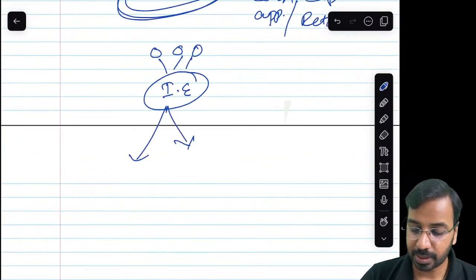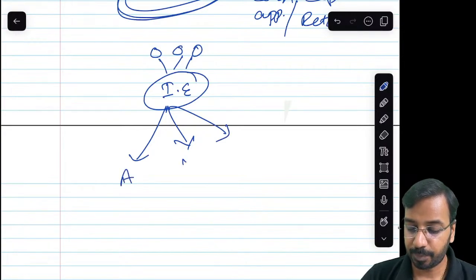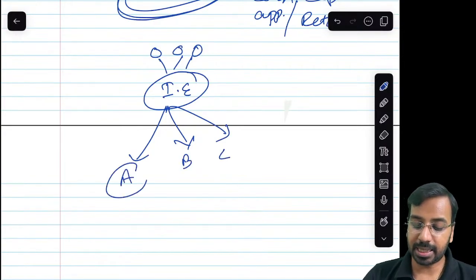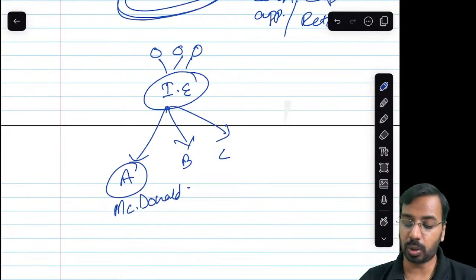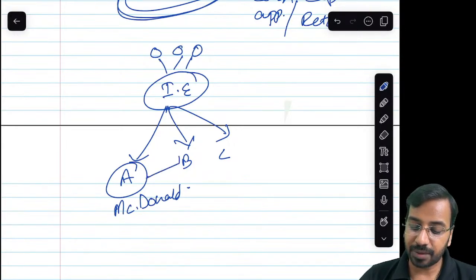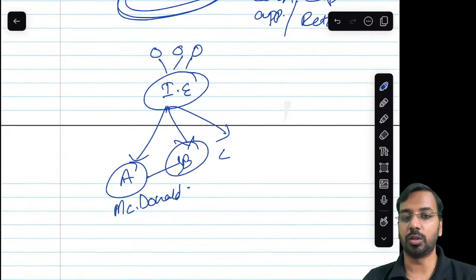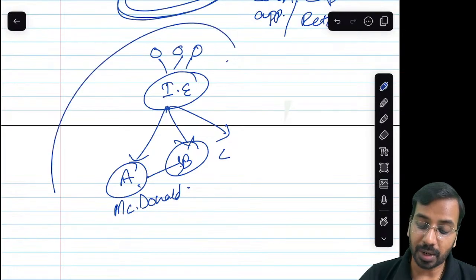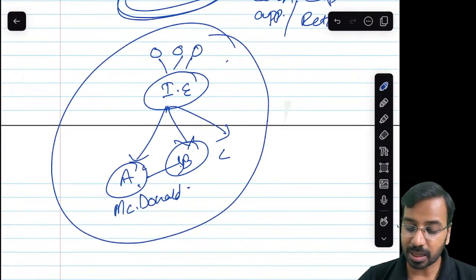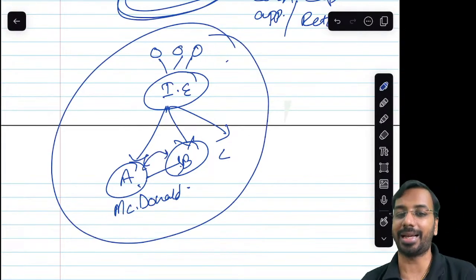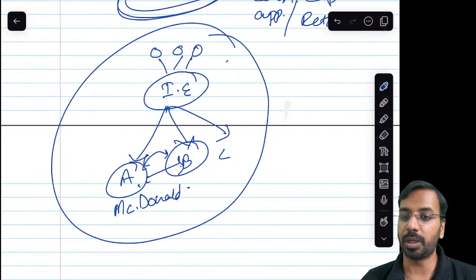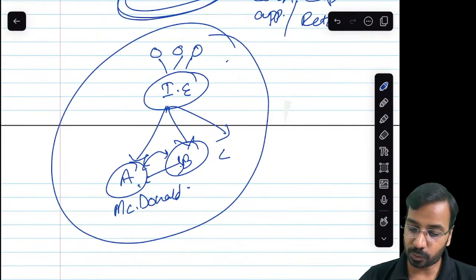It has subsidiaries A, B, C. Let us say A has the brand McDonald. A owns the brand McDonald, and what A does is A gives this brand to B on license basis. So the McDonald brand can be used by B also. Now here, apart from this investment philosophy, there is some kind of indirect business related transaction or benefit that is available to B. Or another case could be